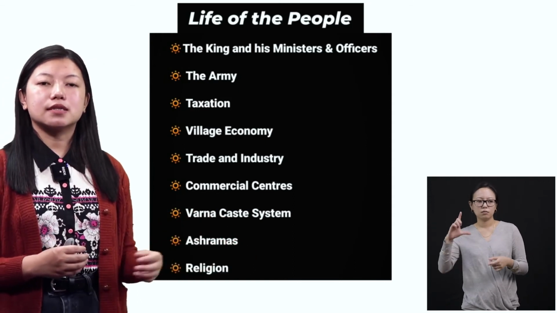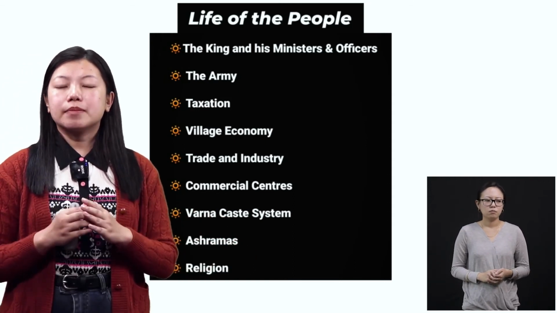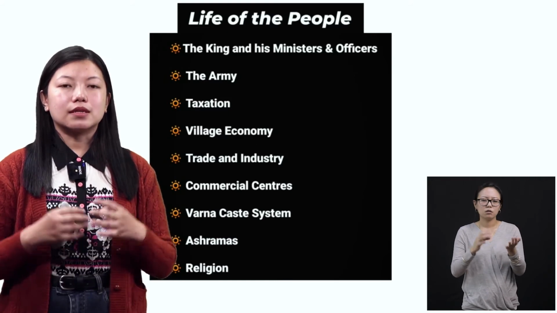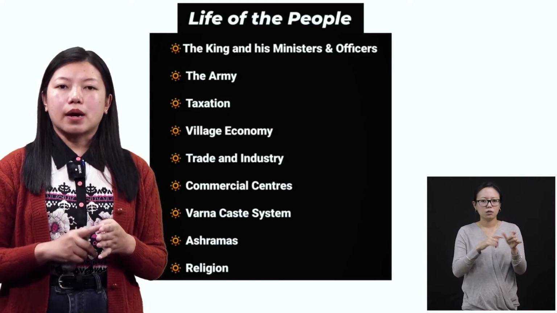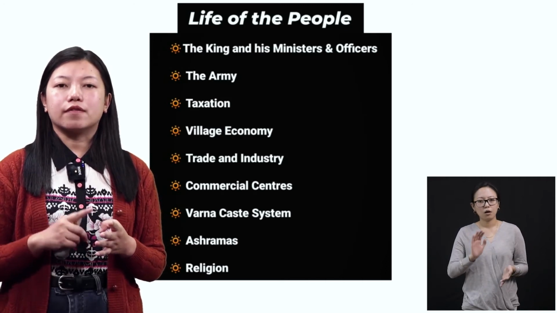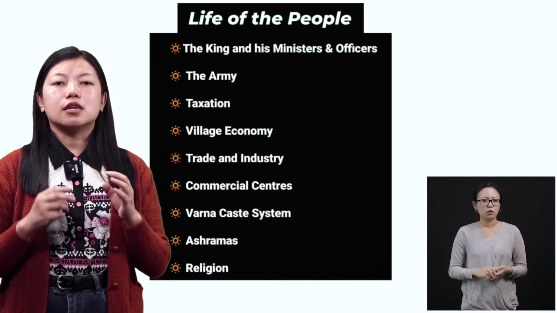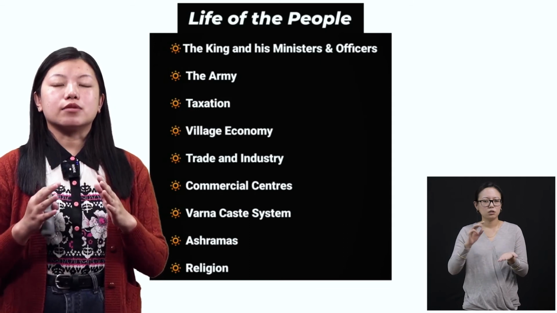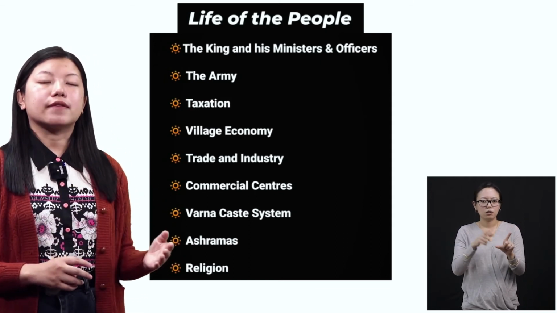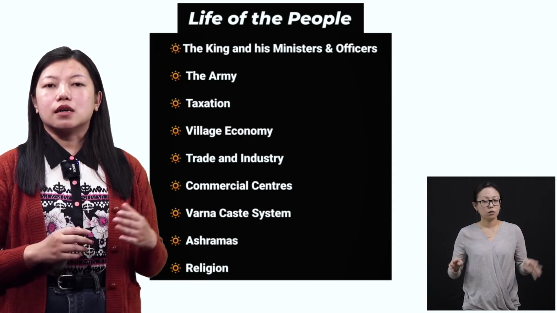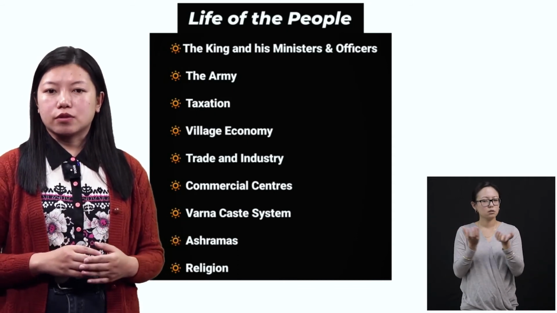Then the Varna system. During their time, the caste system was still in existence. They were divided into four: Brahmins, Kshatriyas, Vaishyas, and Shudras. These four castes used to do their work accordingly. I have explained this in the previous topic, in Vedic culture also.